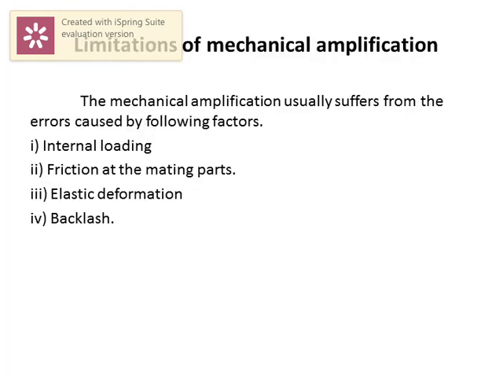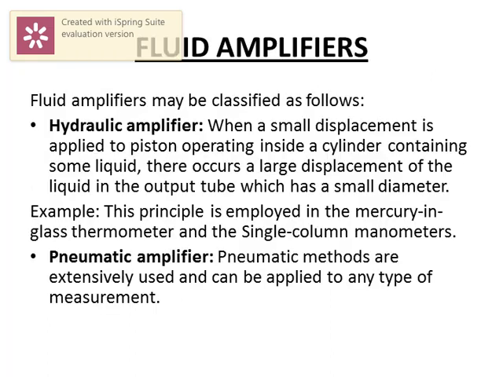Okay, the next is limitations of mechanical amplification. Mechanical amplification usually suffers from some errors caused by the following factors: internal loading, friction at the mating parts, elastic deformation, and backlash. These are the factors which affect the amplification of mechanical quantities.